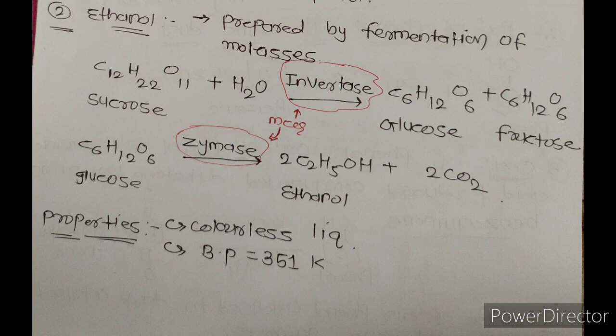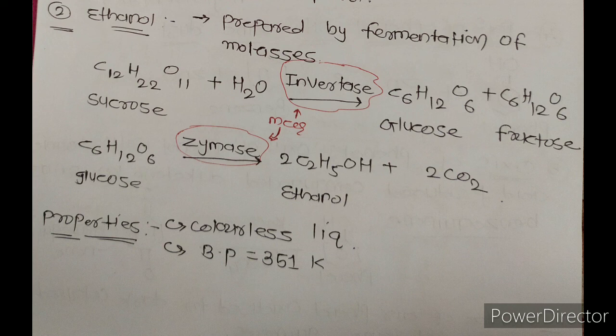The second commercially important alcohol is ethanol. Ethanol is prepared by fermentation of molasses. When sugar is hydrolyzed in the presence of invertase, we get glucose and fructose. Now further, glucose reacts in the presence of zymase enzyme, and then ethanol and CO2 gas are obtained.